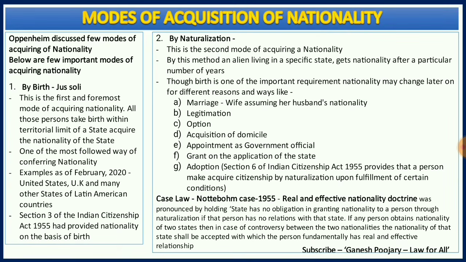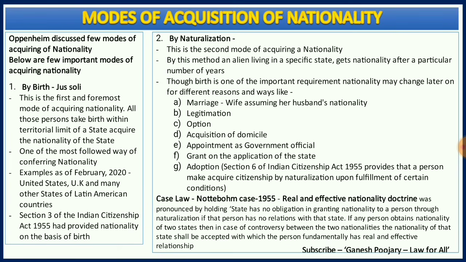The first being by birth or jus soli theory. By taking birth in a particular state, a person gets the nationality of that particular state, which is all about jus soli, and many of the countries in this world follow this theory, and the biggest example for that is USA. Not going to invest too much time on this because I have already made an independent video on jus soli and jus sanguinis. You can refer to the same for this particular requirement.